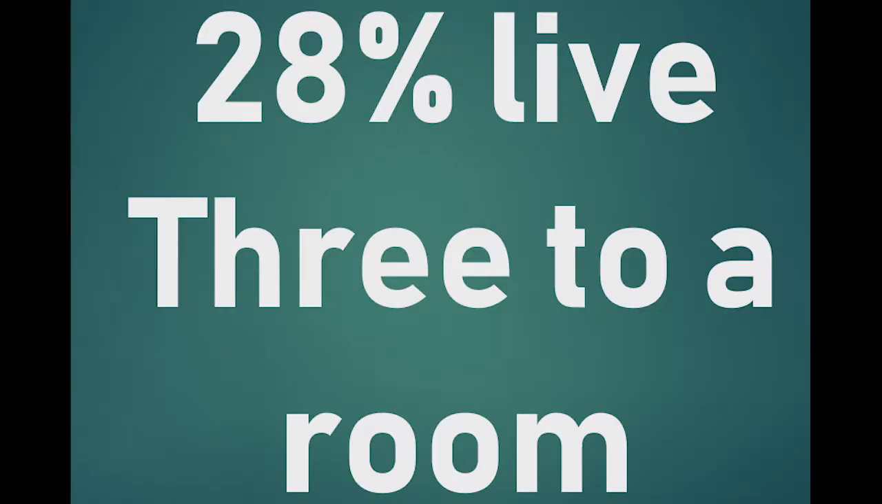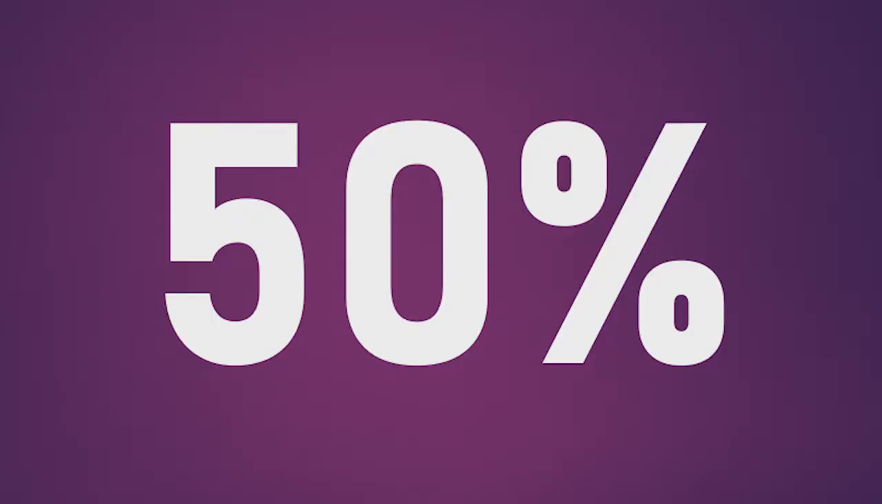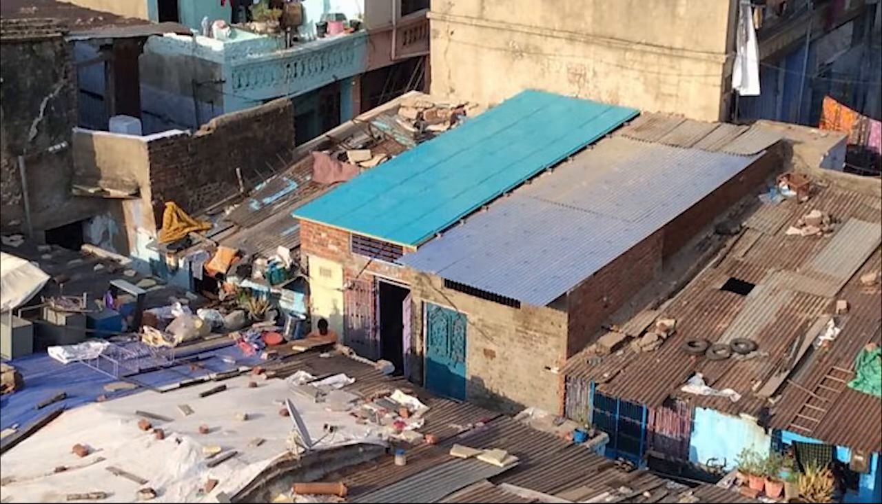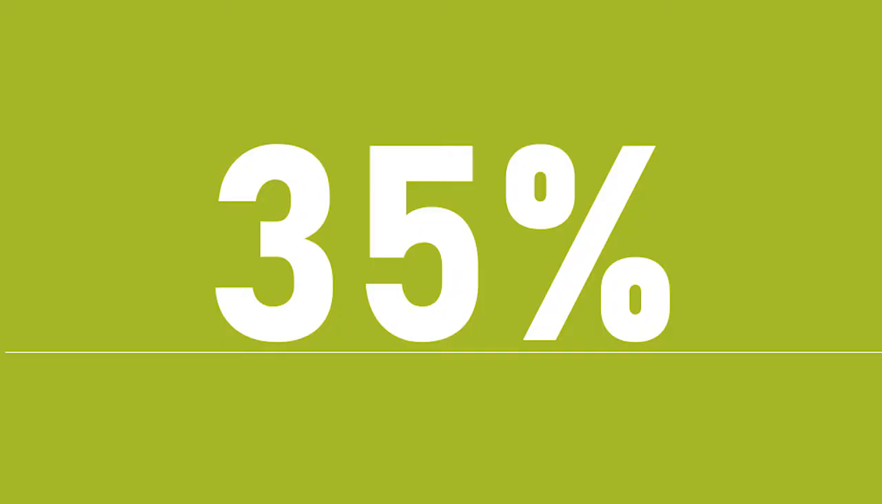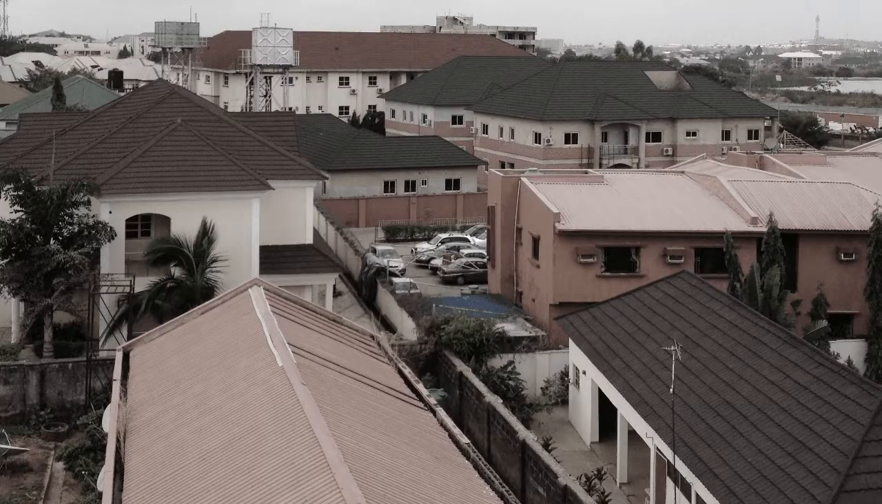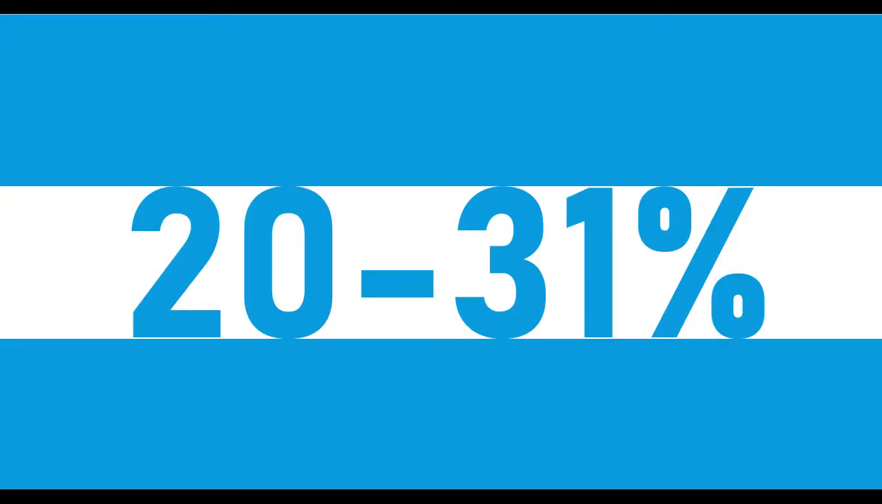In Dar es Salaam, for example, 28% of residents live at least 3 to a room, in Abidjan, 50%, and in Lagos, Nigeria, 2 out of 3 people live in slums. Adding to this, city dwellers pay around 35% more for food in Africa than in low income and middle income countries elsewhere. Overall, urban households pay 20 to 31% more for goods and services in African countries than in other developing countries at similar income levels.